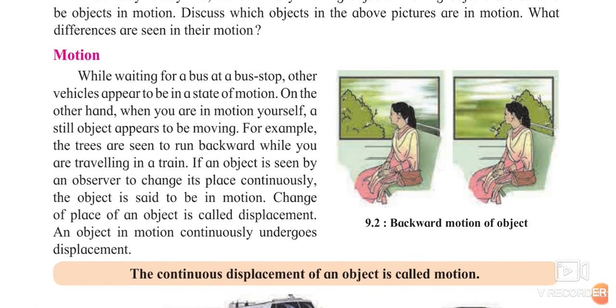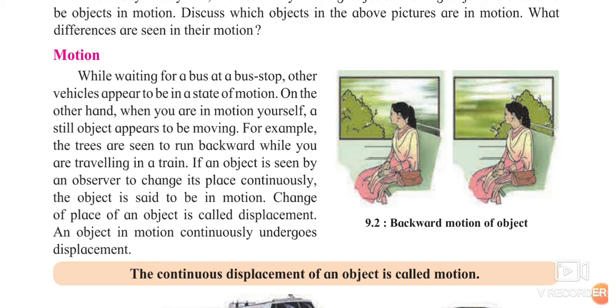Now, while waiting for the bus at the bus stop, other vehicles appear to be in a state of motion. When you are standing at one particular spot and some vehicles are going in front of you, you can clearly say that they are in motion. On the other hand, when you are in motion yourself, a still object appears to be moving. Suppose you are traveling in a train, you can see that the trees are moving backward. Actually, trees are not moving backward. You are going forward. That's why you feel that the trees are also moving along with you.